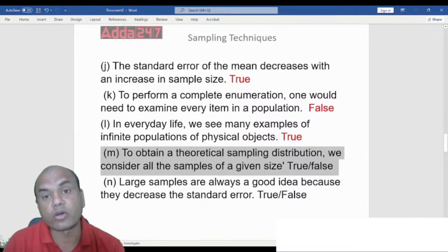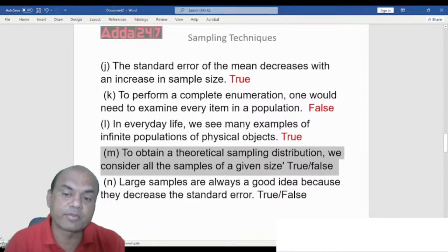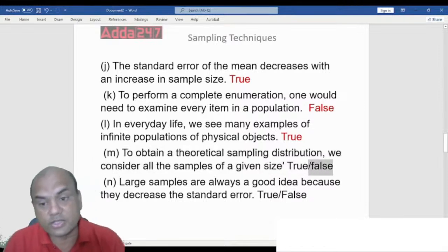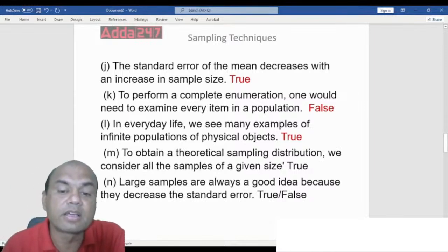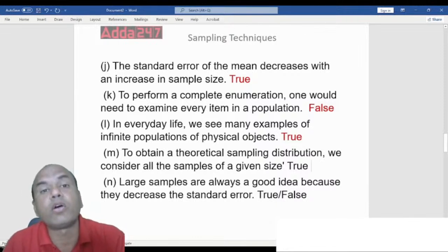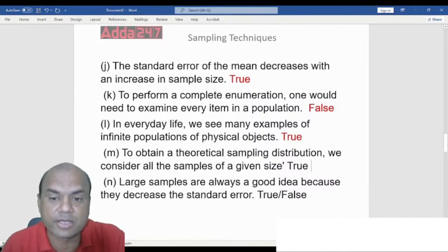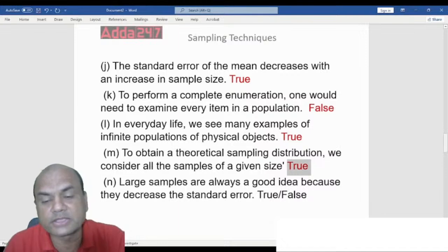So do we consider all the samples or no? All the samples, everyone? So the answer is true. Yes, we consider all the samples of the given size. See here, sampling distribution, you have to consider all the samples, whichever sampling you have done. So the answer is true again. Got it? Let me see how many of you have answered this.